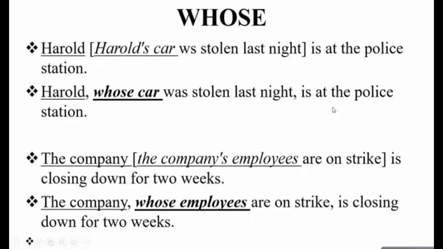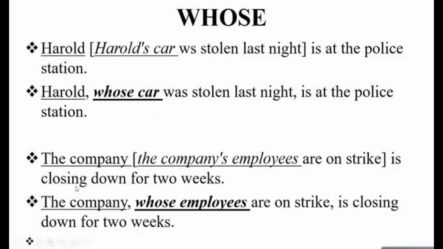For example, Harold. Harold's car was stolen last night. Is at the police station. So अब आप यहाँ पर इसका relative clause construct करेंगे. Harold, whose car was stolen last night, is at the police station. So instead of again repeat करें कि Harold's car, you just mention the word whose and it's referring कि you're talking about Harold's car. Since it's about the possession, so you replace it with the word whose.